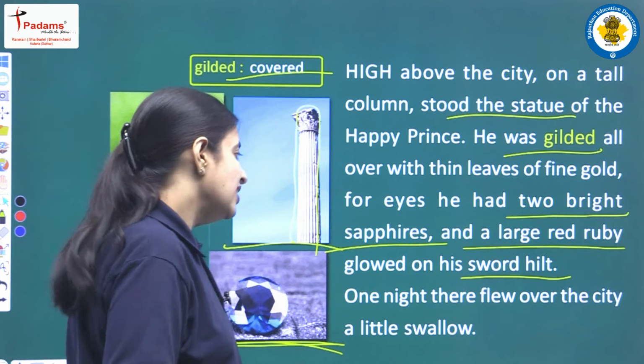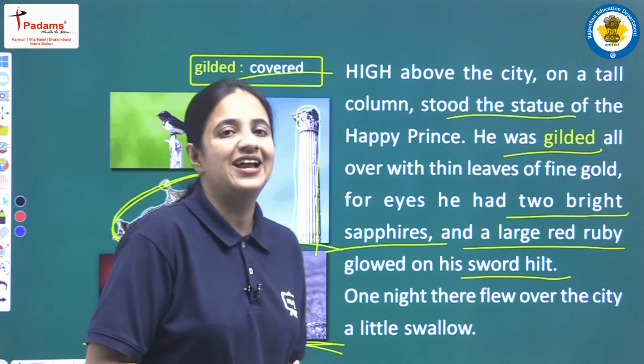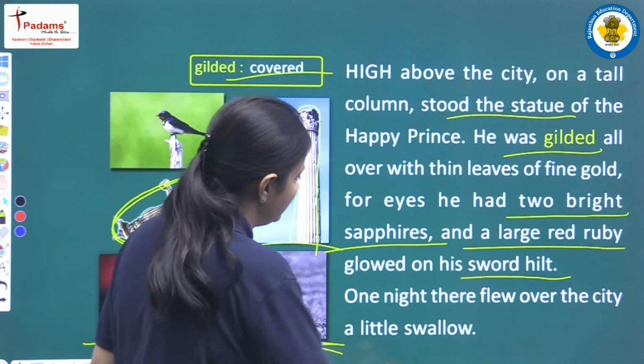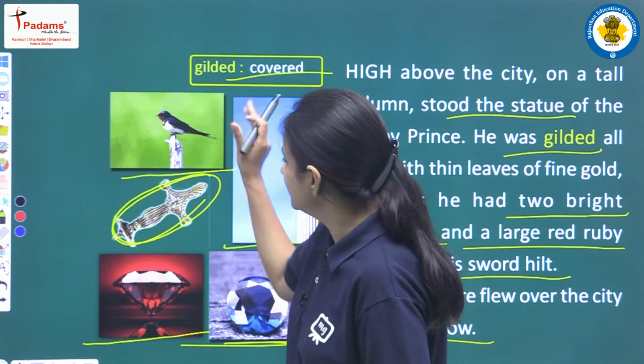One night there flew over the city a little swallow. Now in that city one night there was one little swallow. Swallow is a kind of bird. Like in this picture you all can see, this is the swallow bird.